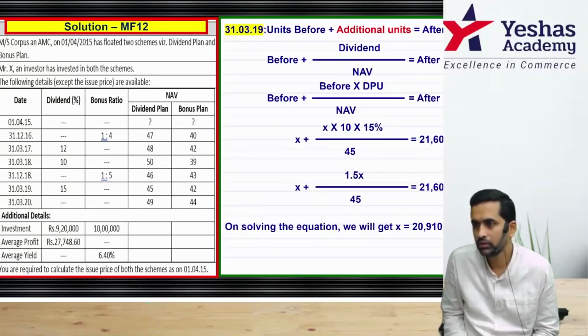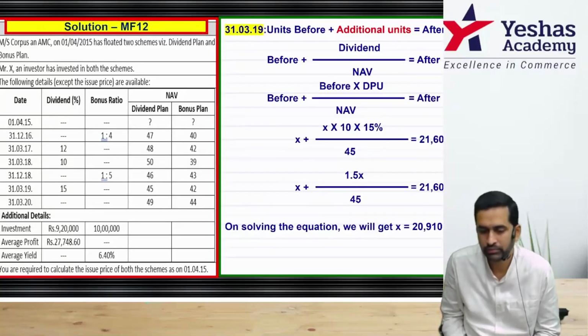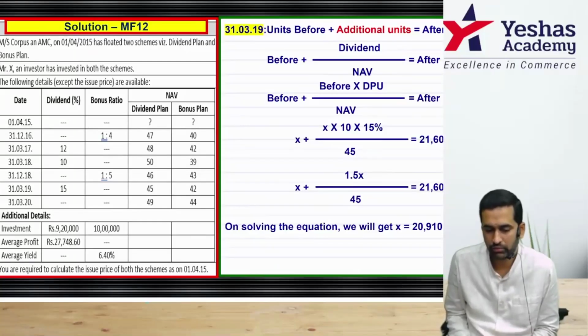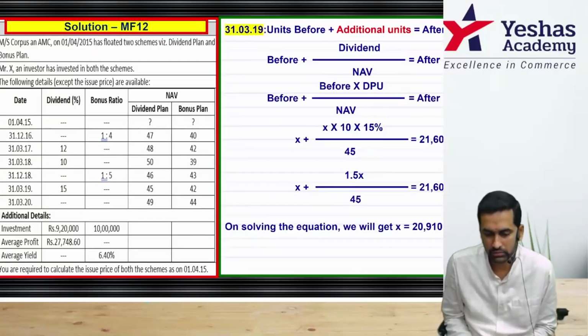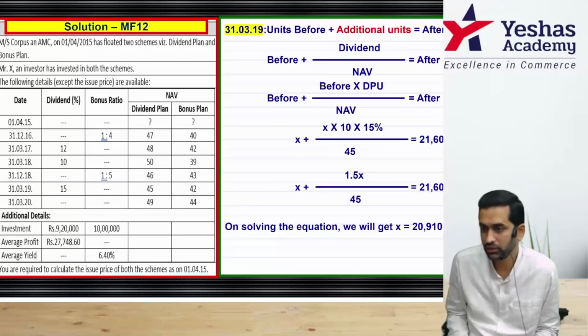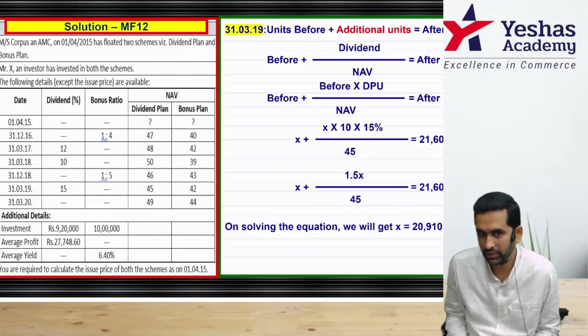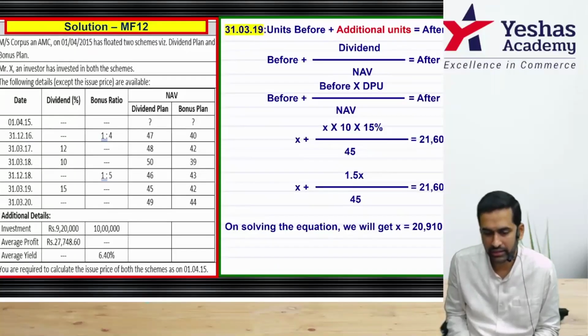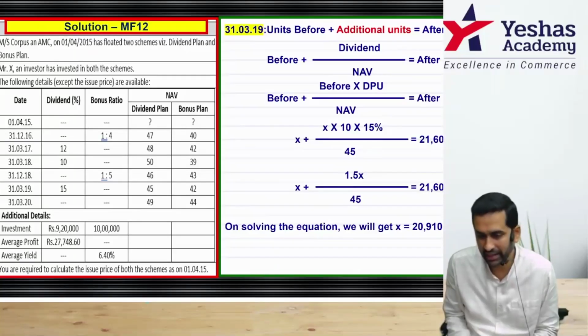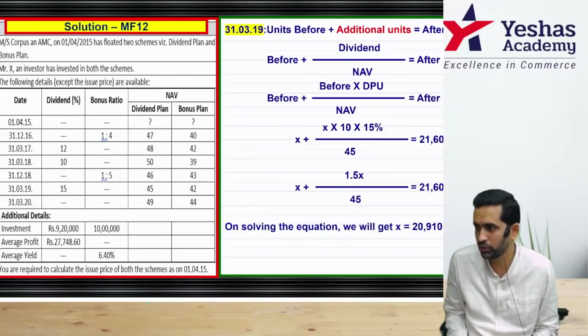Now tell me, what should be our next equation? That will be for the dividend on 31/3/2018. Again, that will be assumed as X now. So the next equation is X plus X into 10 into 10% divided by that day's NAV, which is 50 rupee, is equal to this number, 20910.